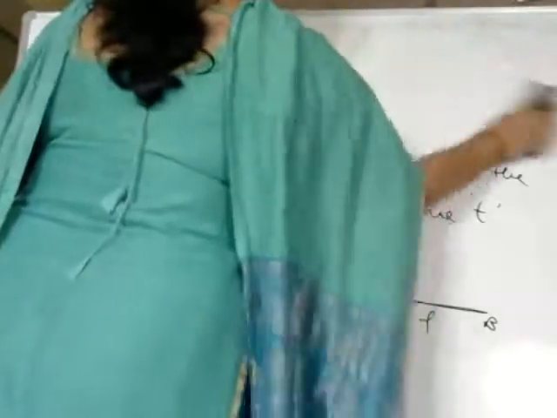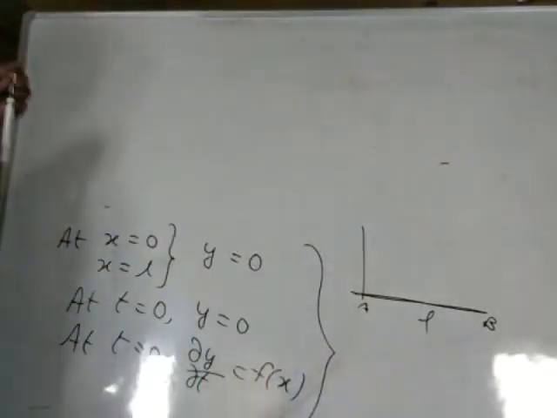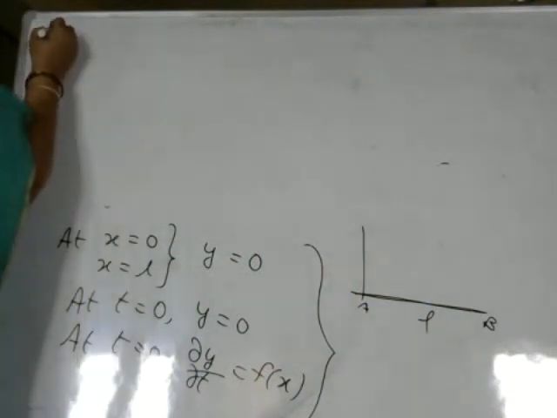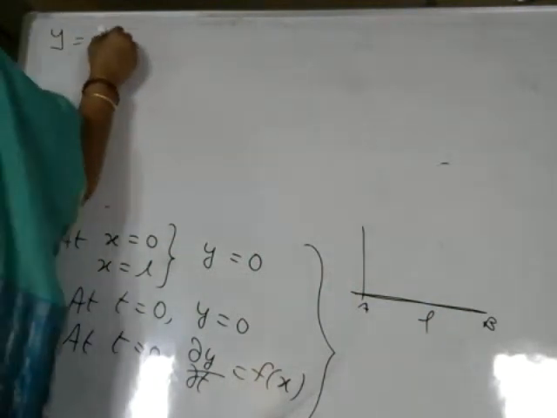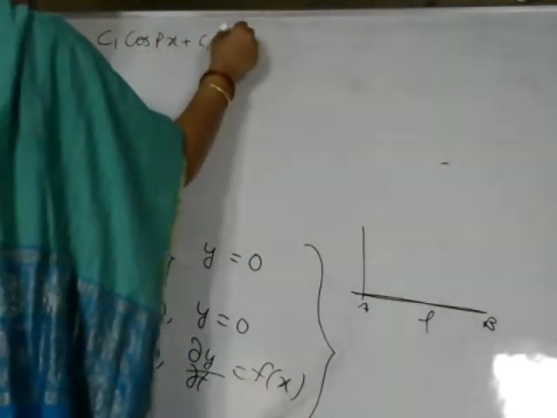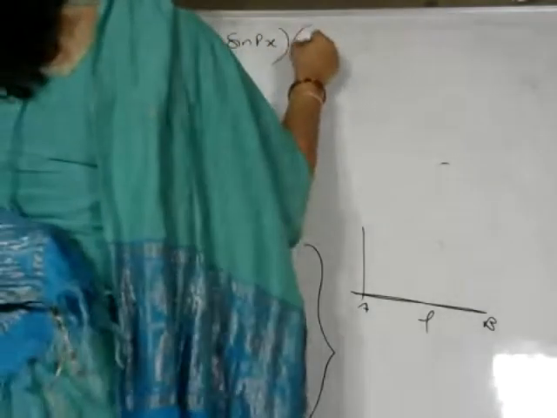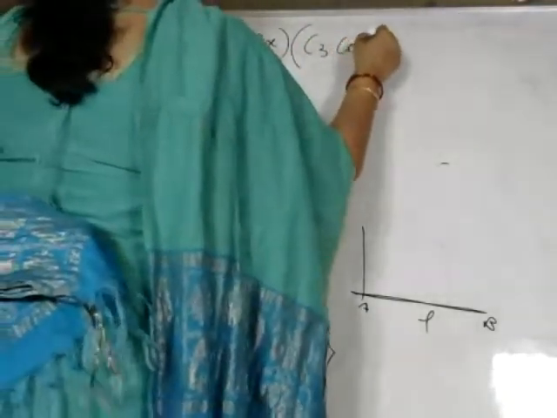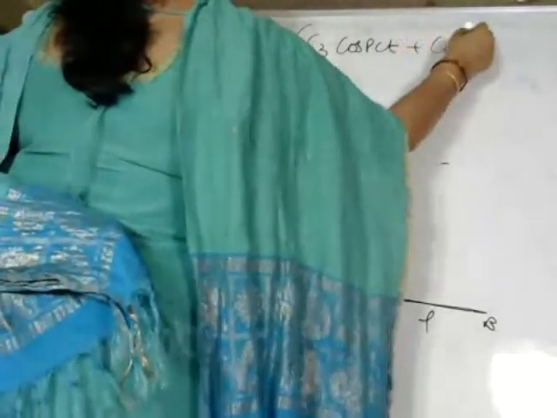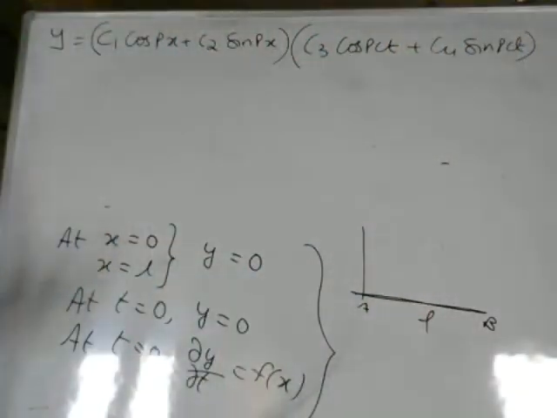From these 4 conditions, we evaluate the 4 constants we have in the solution part. So what is the solution we take here? y is equal to (C1 cos Px plus C2 sin Px) into (C3 cos PCt plus C4 sin PCt). This is the solution we have chosen for the wave equation which suits the physical nature of the problem.